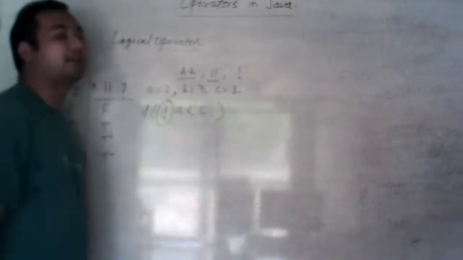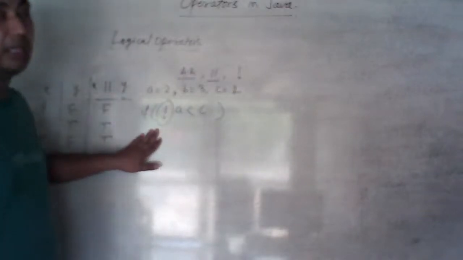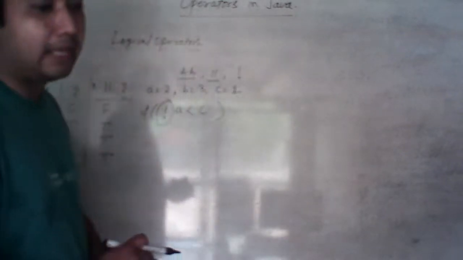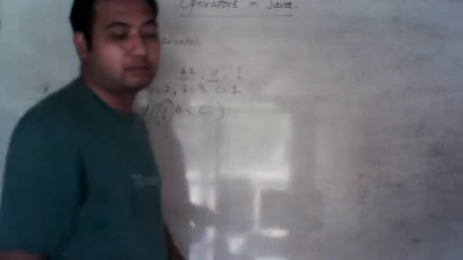And if the condition is true and then you have used the not symbol, then it will return you false. It will just change the answer. If the answer is true, it will make it false. If the answer is false, it will make it true. So simple. I hope you have understood. And now I'm moving to the next.